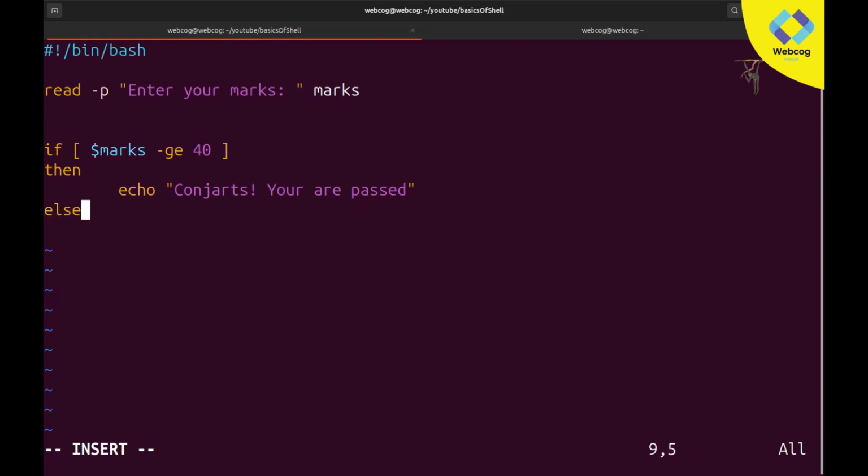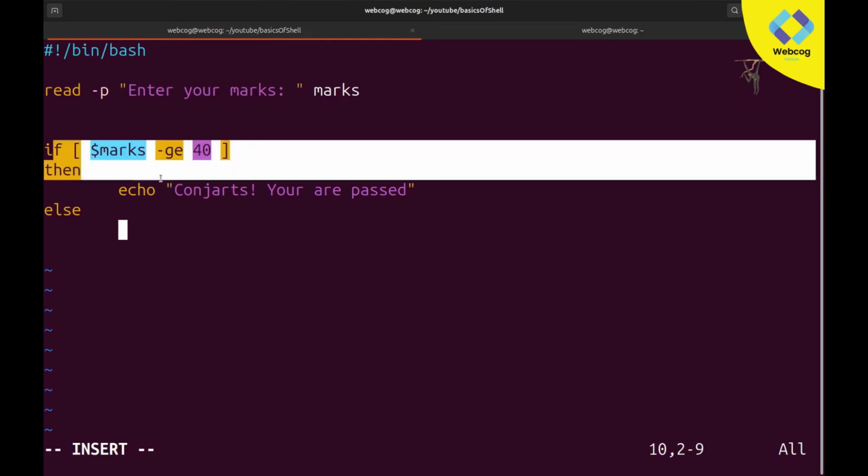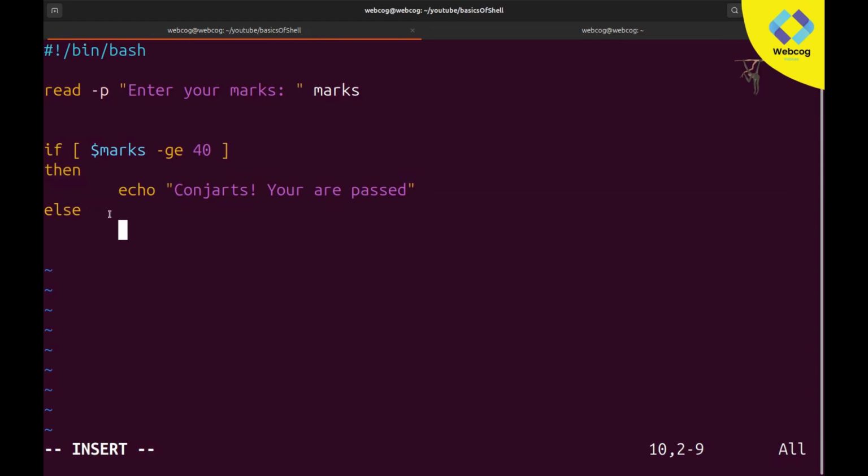So this echo will only run if the user's marks are greater than 40. Otherwise, I will make an else. If the user's marks are greater than 40, then it will be okay. Else, if the user types 39, it means the marks are not greater than 40. When this condition becomes false, when the condition does not meet the requirement, the else block will automatically be called. If the user's marks are smaller than 40, like 39, then the condition will not be true, so it becomes false, this code will not be executed, and our else block will be executed. In the else block, we will write echo "you are fail".